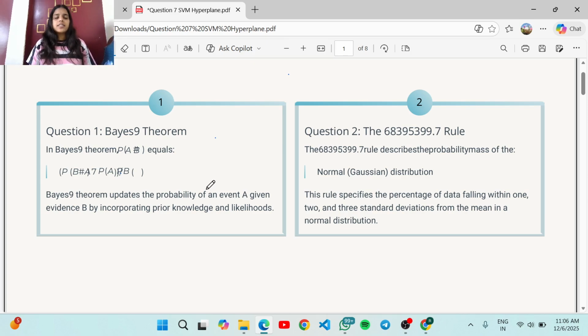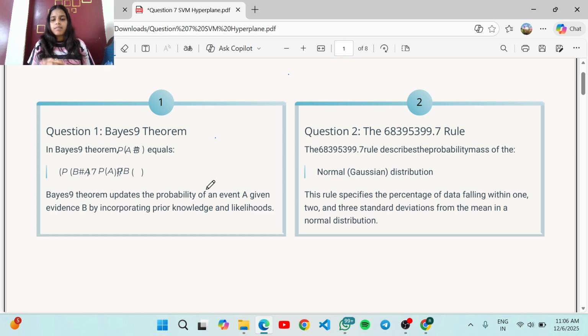So let's start discussing some important questions of data science. We have covered the topics of machine learning, statistics, deep learning and other topics. Let's start with the first question, which is on Bayes theorem: P(A|B) is equal to... As we know the formula of Bayes theorem, P(A|B) is equal to P(B|A) into P(A), whole upon P(B). Now move to the next question.